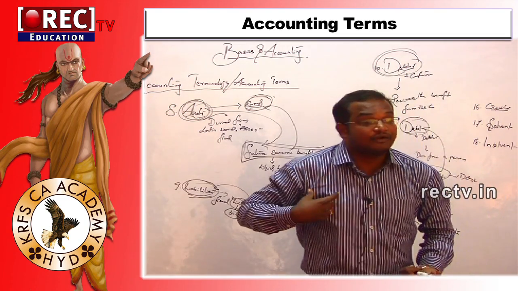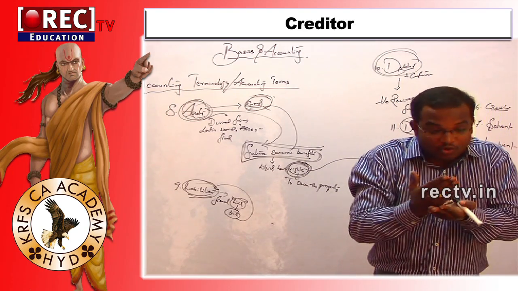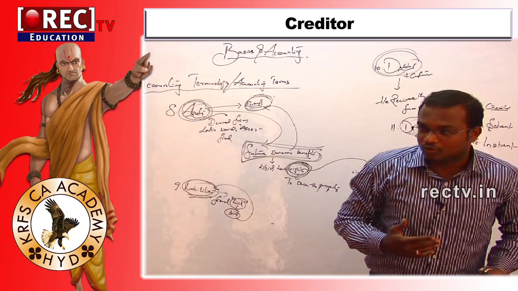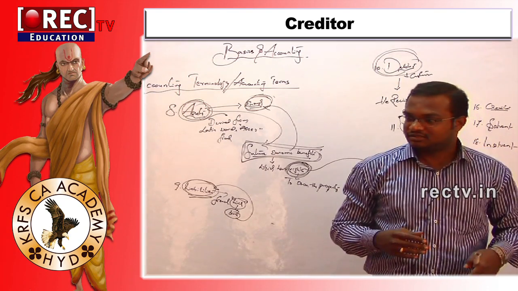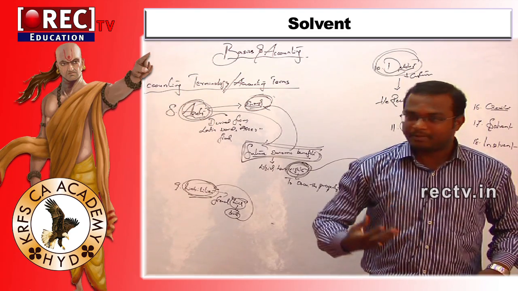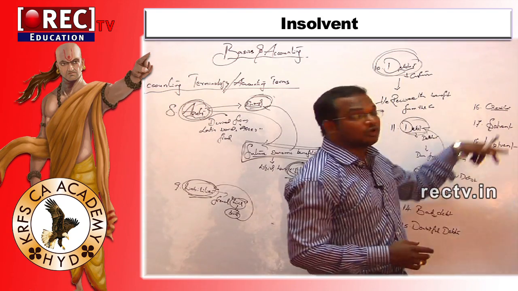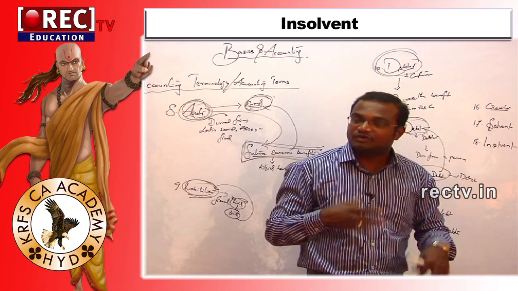That means I have the capacity to pay the amount of liabilities. That means equal or more. Assets are equal to liabilities, or assets are more compared to liabilities. That means I am a capable person to pay the liabilities. It is nothing but solvent. What about insolvent, sir?